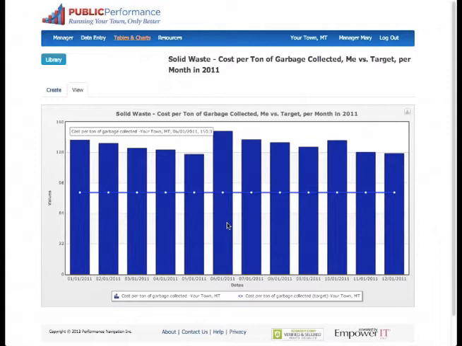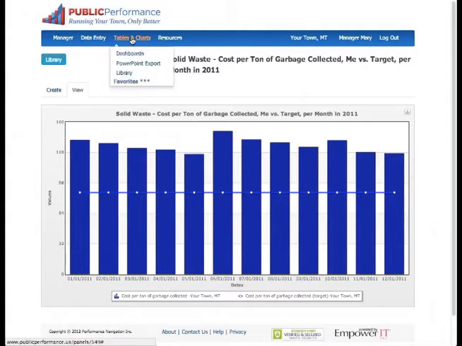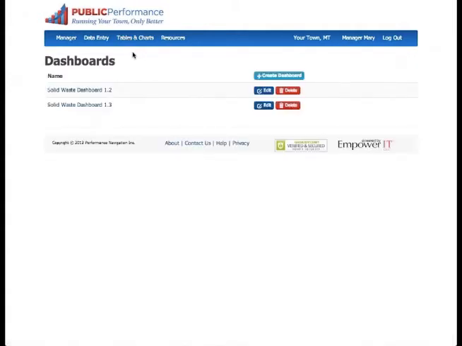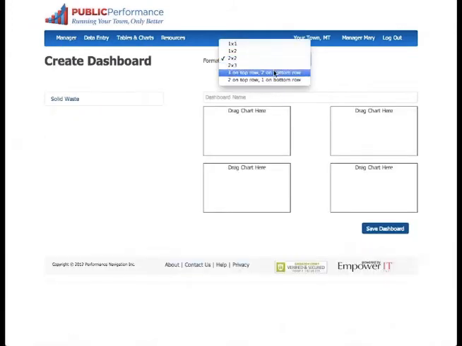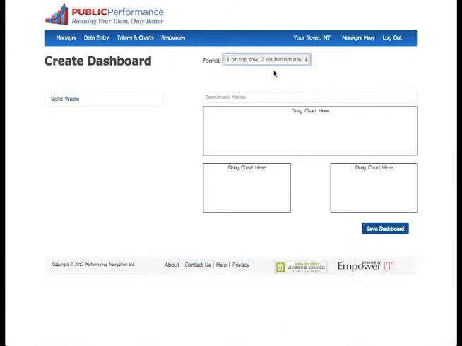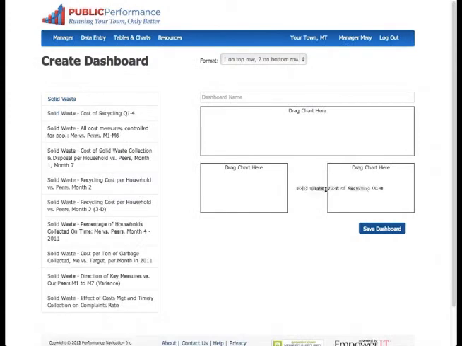This is one of three graphs that Mary checks pretty often. She wants to have an easy way to access them and know the moment there are updates to the data in the system. To stay on top of these three graphs, she's decided to make a dashboard of them and set it as her default dashboard. To make this new dashboard, Mary simply goes to the Dashboards area, selects the layout template she wants for her dashboard, and drags and drops the graphs she wants into her template.